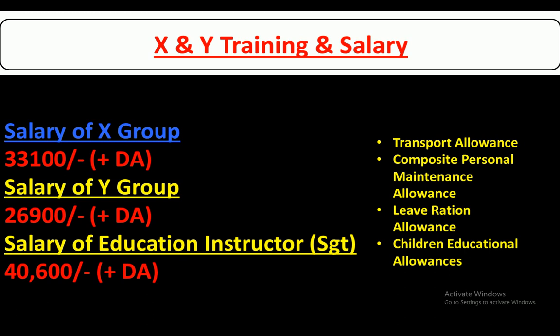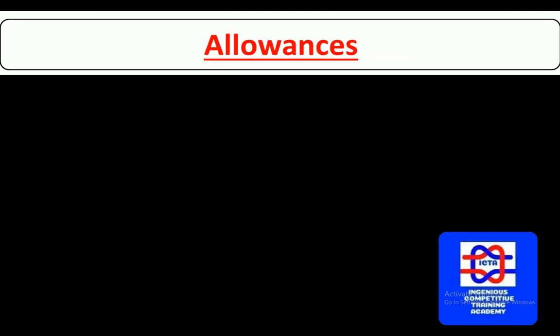In the case of Y group, we have 26,900 plus DNS allowance, as well as salary of education instructor. You will be promoted direct to the rank of sergeant. Then 40,600 plus DA will be given. Along with this, you will be given transportation allowance, composite personal maintenance allowance, leave ration allowance, children education allowance. Everything will be given for you.